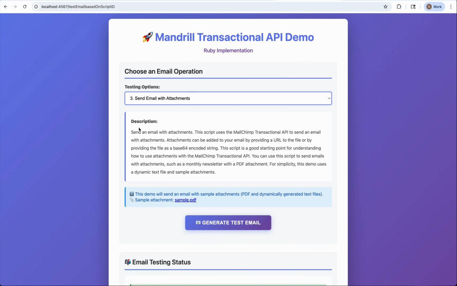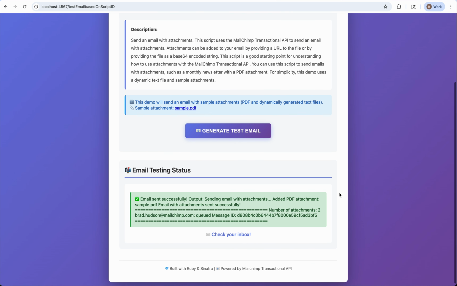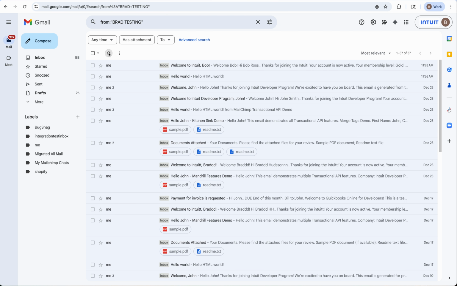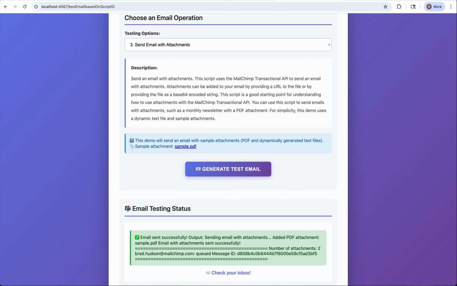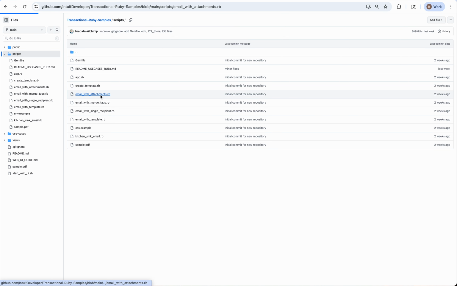Sending an email with attachments. What this is going to do is add a PDF. Let's go ahead and click Generate Test Email. Looks like it's been queued up. This one can take a second to come through because it has that attachment. Let's see how long this will take. While that sends, we can take a quick look at what happens here.